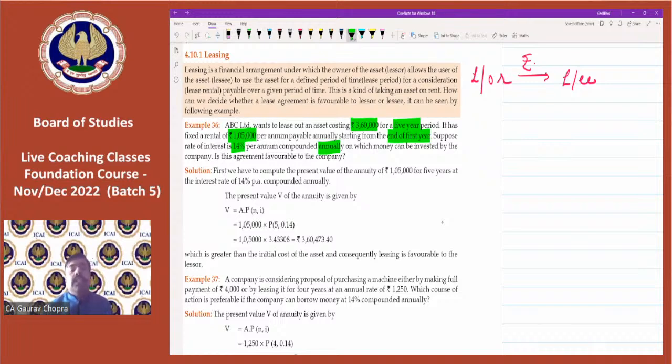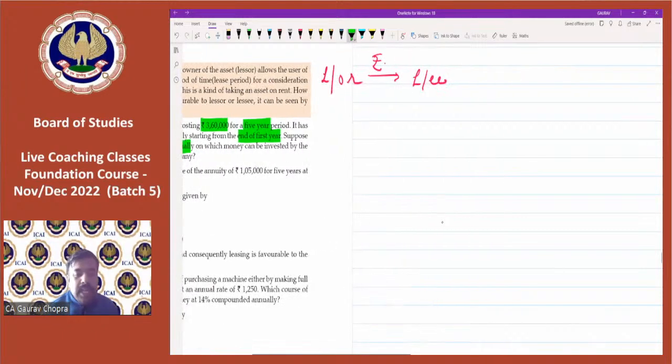Whenever such kinds of comparative questions are there, we have to again use our concept of present value. So let us understand. The company wants to ask us whether we purchase the asset and give it on lease or not. If the company purchases the asset, then the company will have to pay rupees how much? 3,60,000.